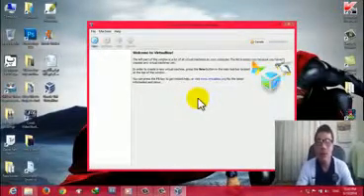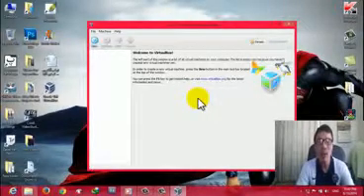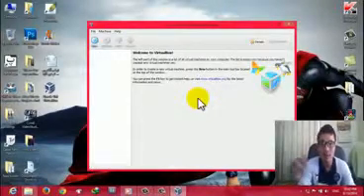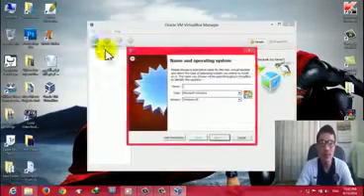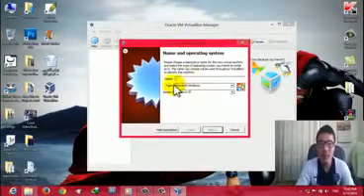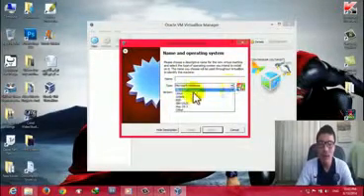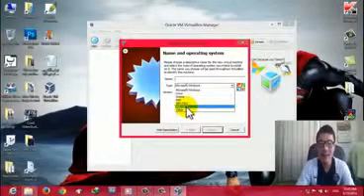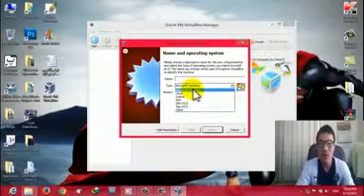Inside VirtualBox, whatever Windows you install is called a virtual machine. I'm going to install Windows 7 into VirtualBox. To do that, click on New and select the operating system you want to install. You can install Linux, even Mac OS into VirtualBox.